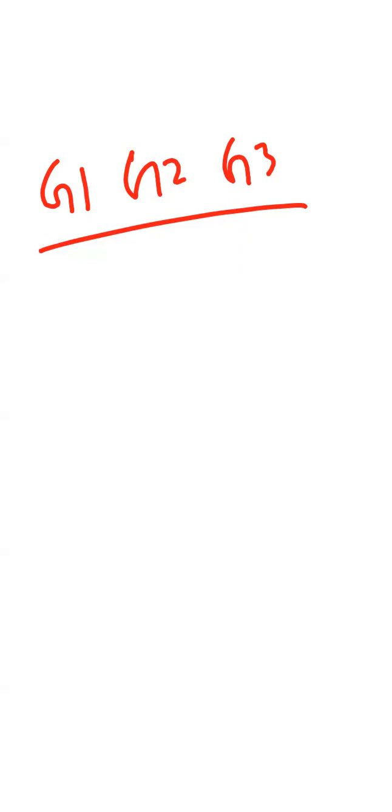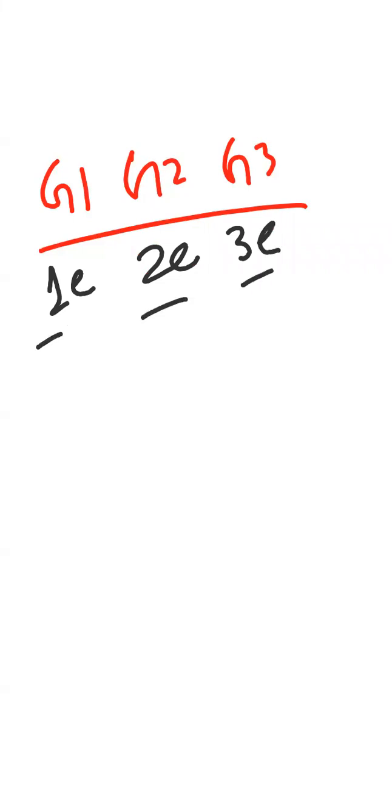Group 1 elements, why are they in group 1? They have one valence electron. Group 2 elements, magnesium, calcium, they belong to group 2. Why? Because they have 2 valence electrons. Group 3, the most common, boron and aluminum, they have 3 valence electrons. These are the valence electrons.